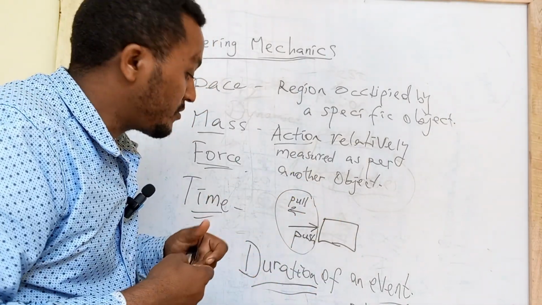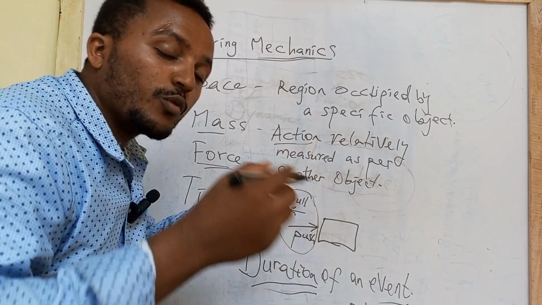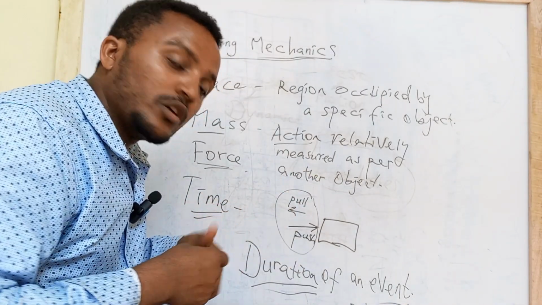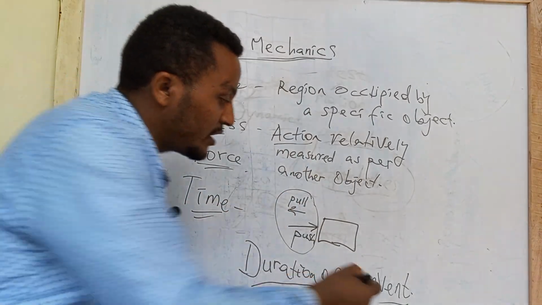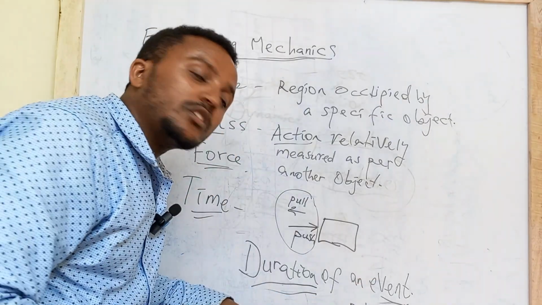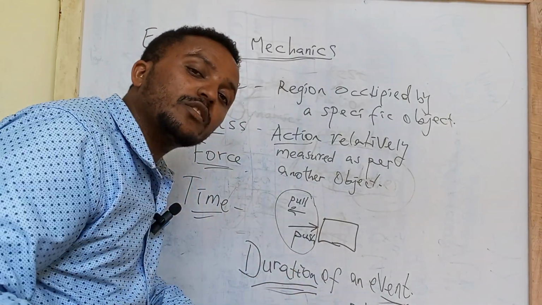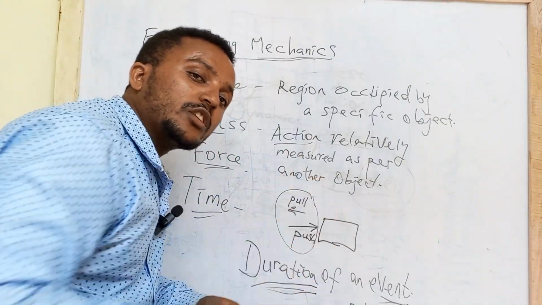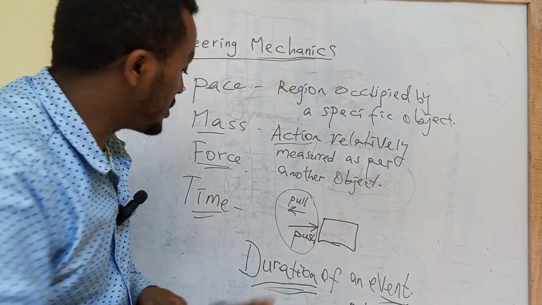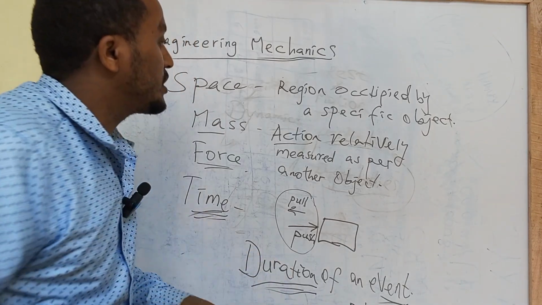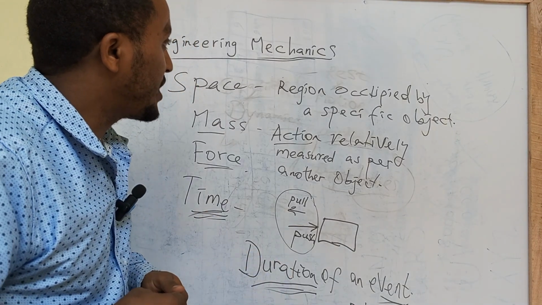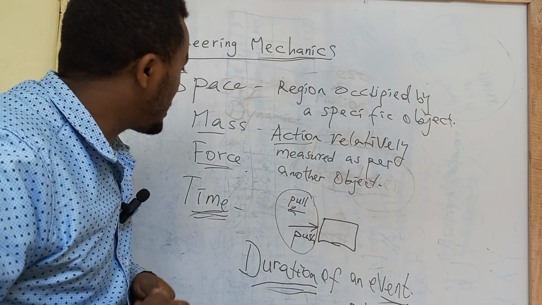Or traveling from one town to another, for example: what is the event here? The event is traveling, whereas the duration is the time it takes to reach your destination. This is called basic criteria for mechanics of rigid bodies.